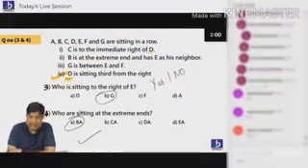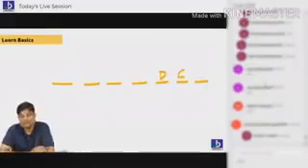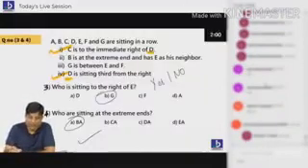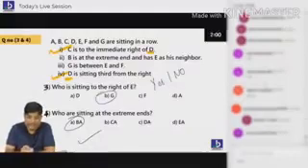D, you got it here. What's the D? C is the immediate right of D. D is here. C is immediate right of D. Okay, now let's start connecting point. D is there, C is there, C is there, E is there.